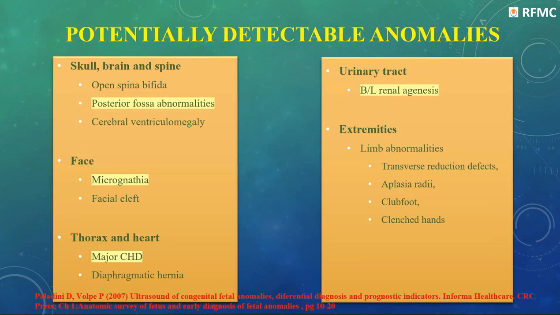The potentially detectable ones are basically for the advanced screening. And we can detect open spina bifida, posterior fossa anomalies, cerebral ventriculomegaly. In the face, we can detect micrognathia, facial cleft. In the heart, we can detect major CHDs like TOF, AVSD, hypoplastic left heart syndrome, hypoplastic right heart syndrome, and diaphragmatic hernia. Bilateral renal agenesis can be seen, and the limb abnormalities: transverse limb reduction, aplasia radii, club foot, and clenched hands.